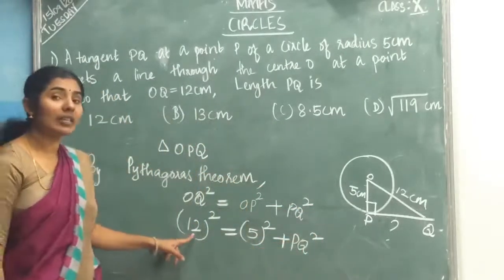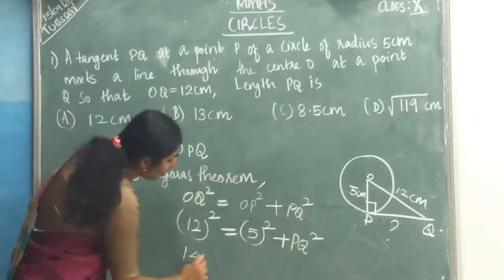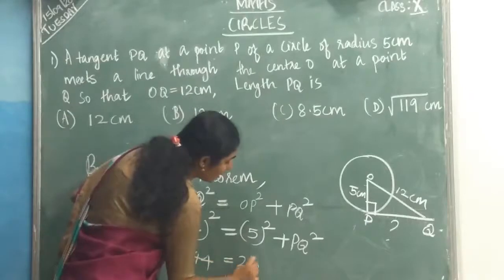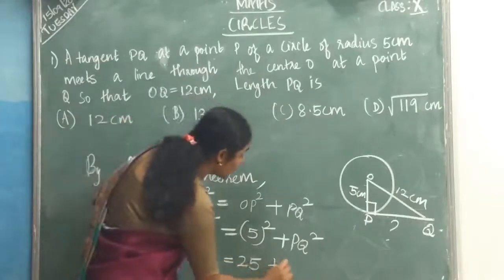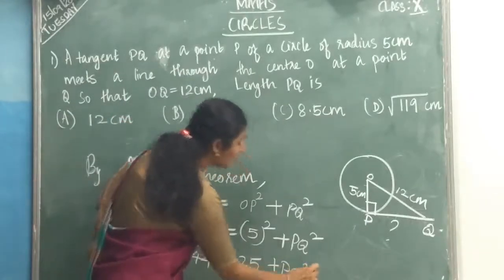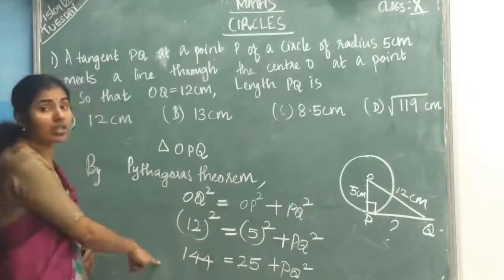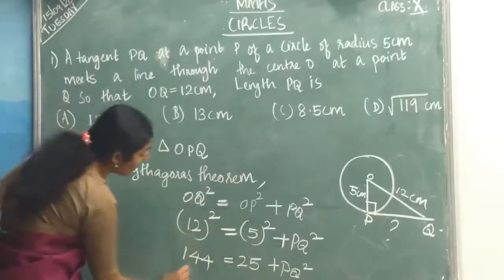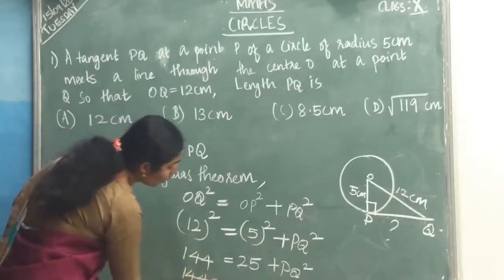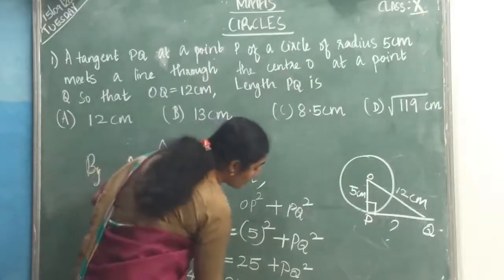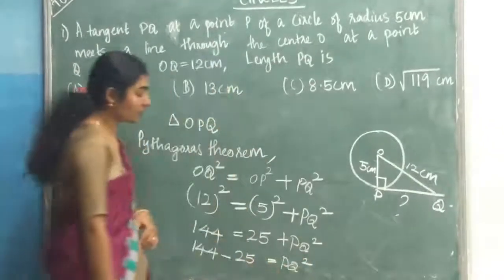Now what is 12 square? 144. 5 square is 25, plus PQ square. Now shift this 25 to the left side. So what will you get? 144 minus 25 equals PQ square.